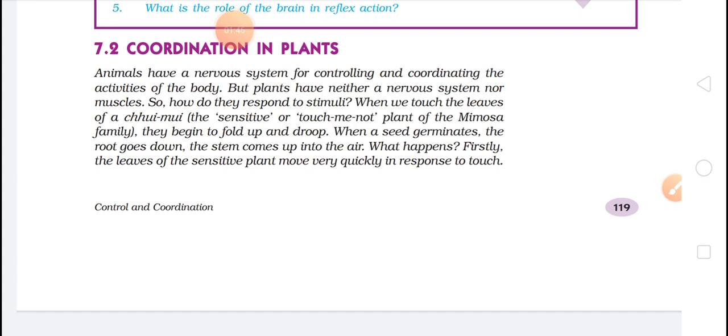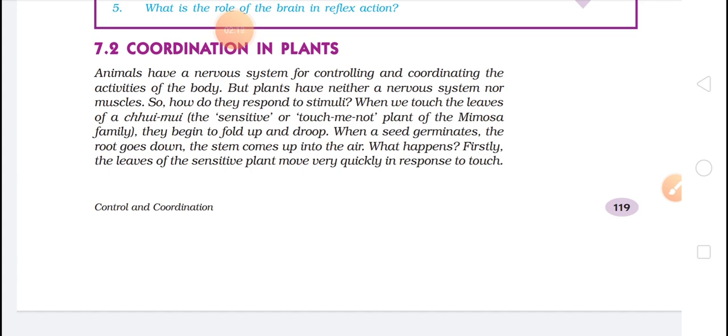So how are they doing it? You must have seen the touch-me-not plant. When we touch the leaves, it folds itself and droops down. And the second thing they are explaining is seed germination. When the seeds germinate, roots always go down into the soil and the stem always comes up into the air.